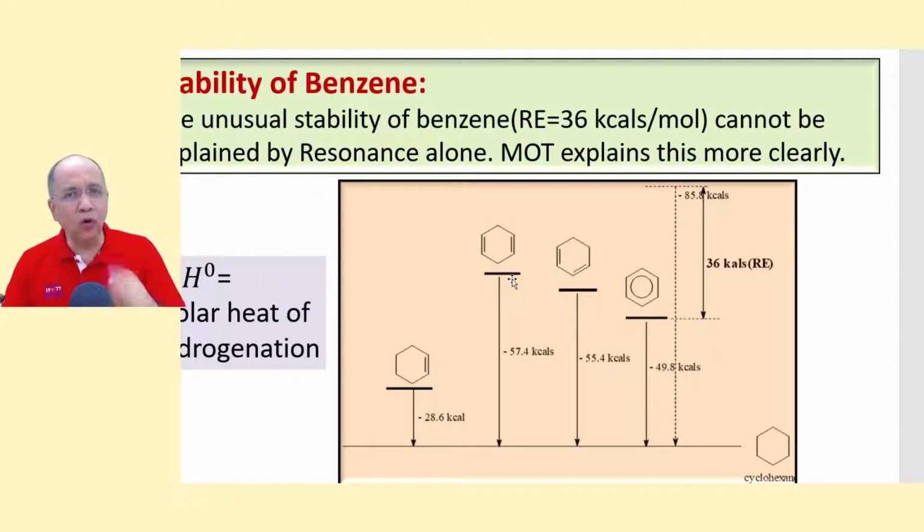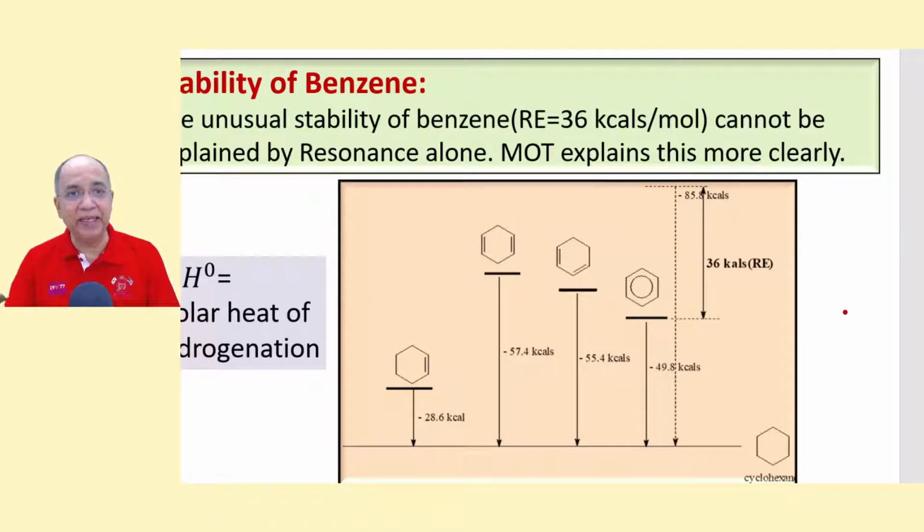Now, let's see, we know many things about benzene, how benzene is so stable, and the stability of benzene in a very ordinary way can be explained by its resonance. The unusual stability of benzene and the resonance energy of 36 kilocalories per mole cannot be explained only by resonance. We have to take the help of molecular orbital theory to explain more